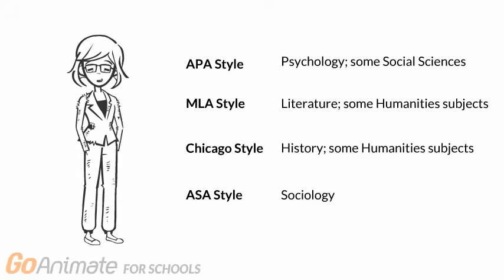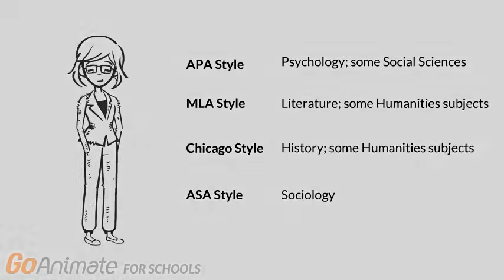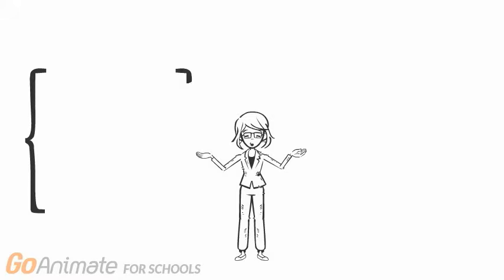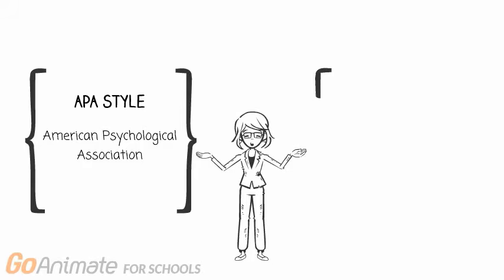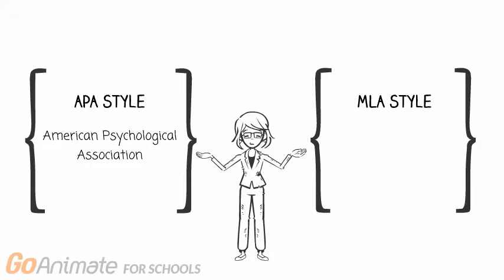In-text citations are written differently depending on what citation style you're using. These are a few examples of common citation styles. As you can see, different academic fields use different citation styles. The two formats students use most often are called APA, which is from the American Psychological Association, and MLA, which was created by the Modern Language Association.